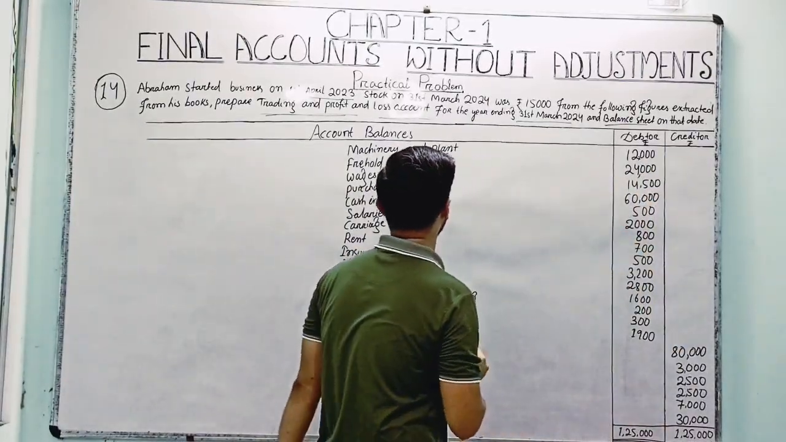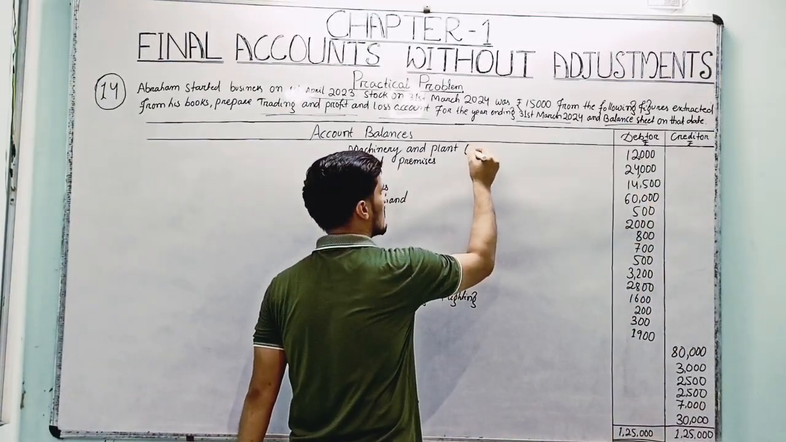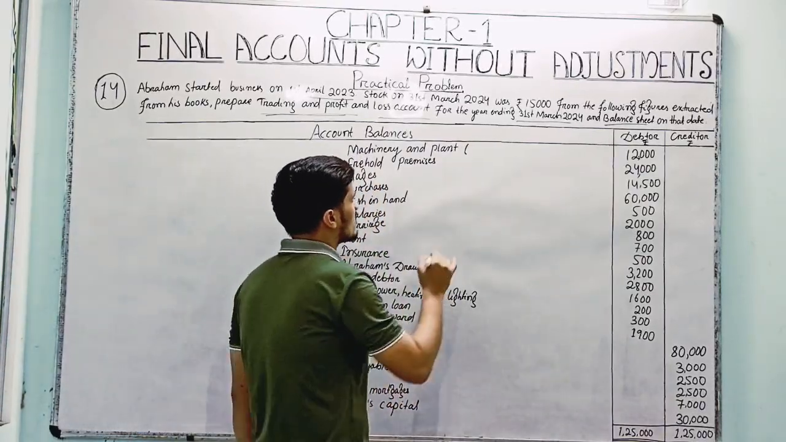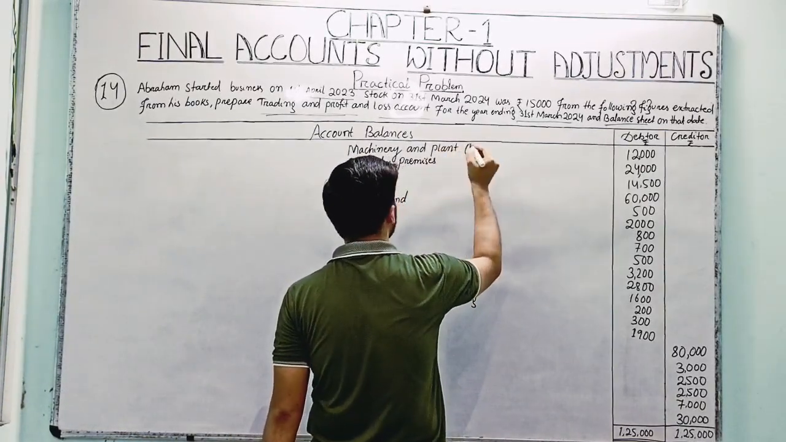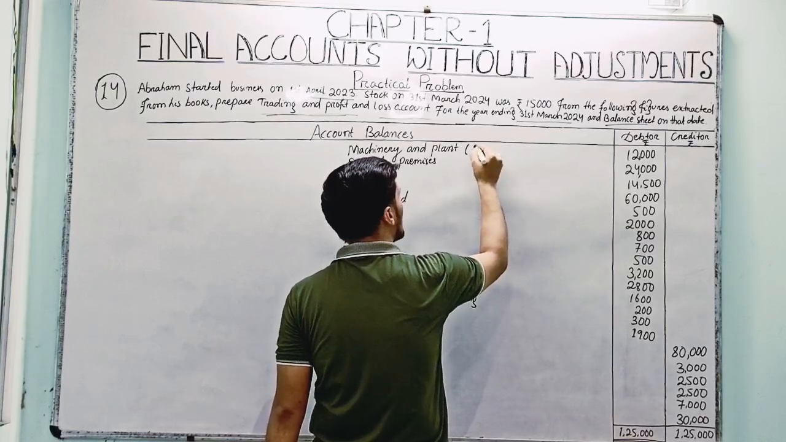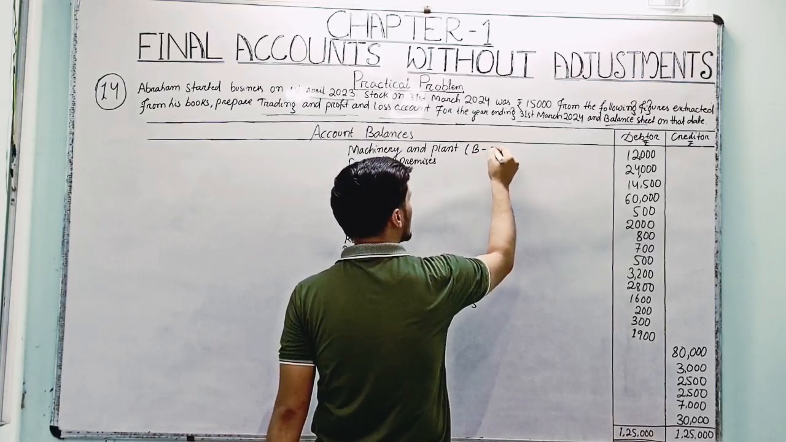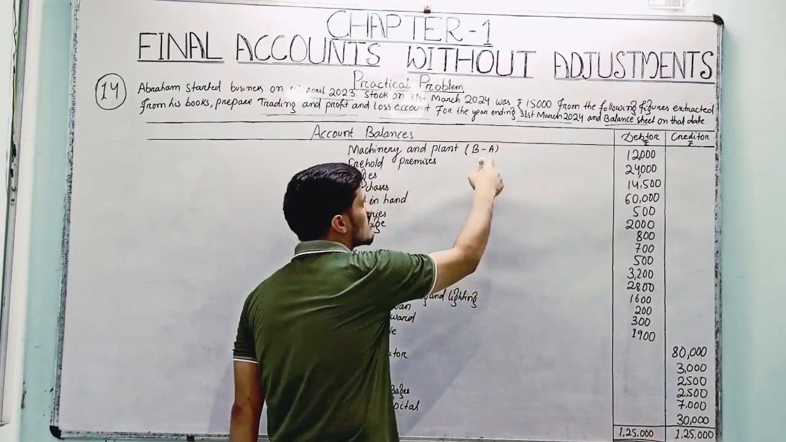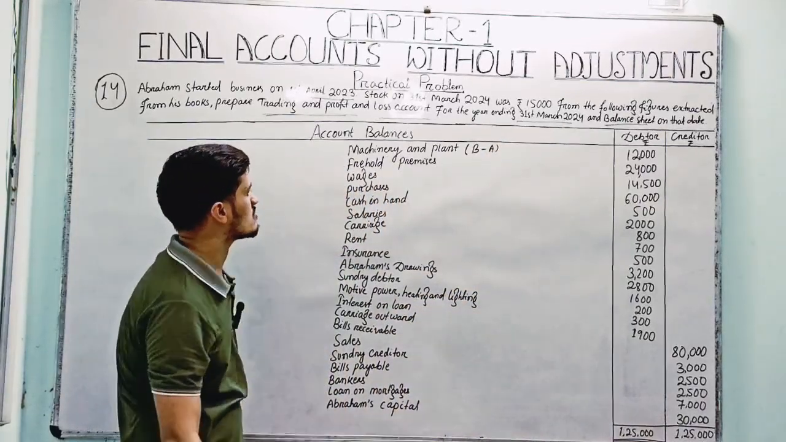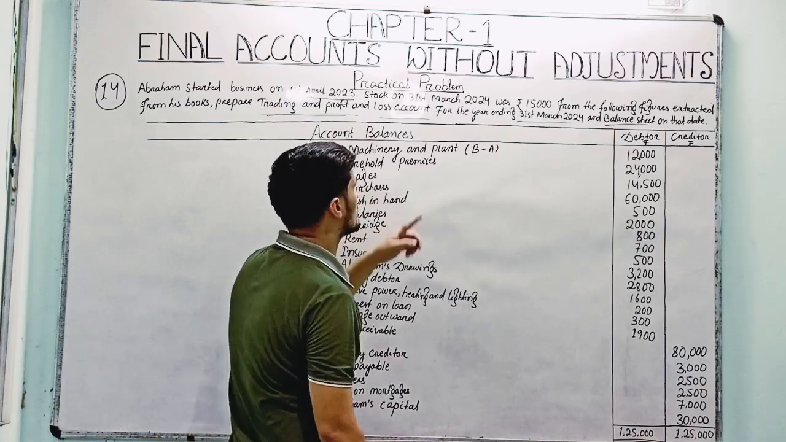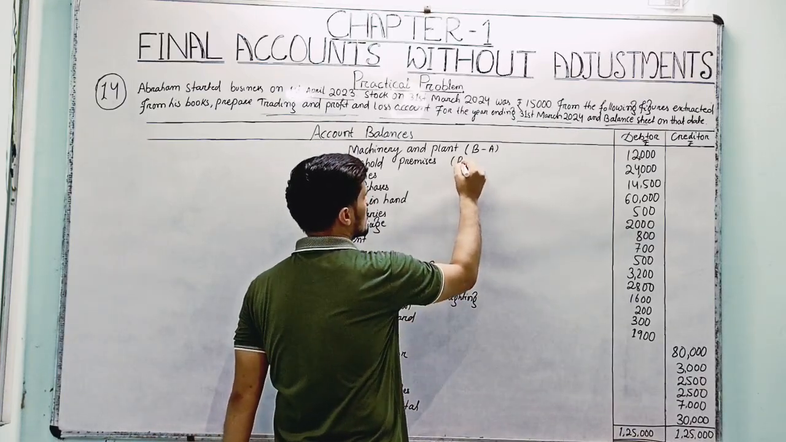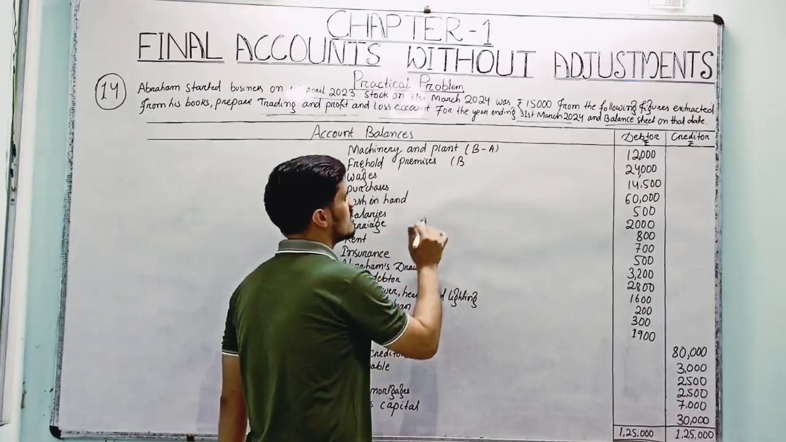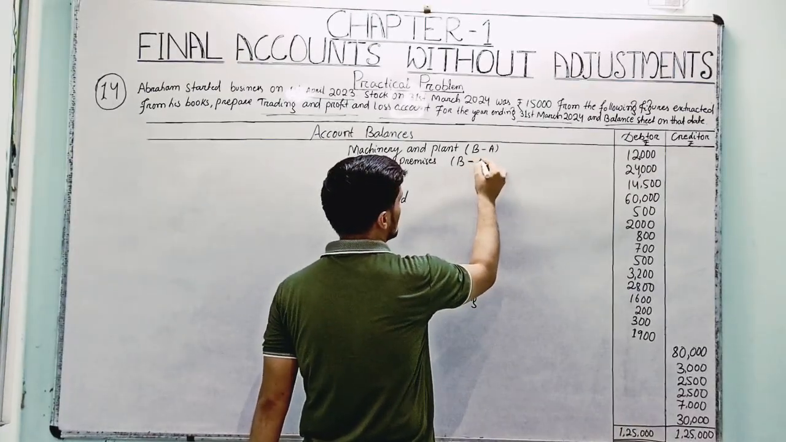Machinery and plant, as we know, is an asset. It's a fixed asset for the business. Because it is a fixed asset of the business, machinery and plant should enter in the balance sheet, and on the asset side. B for balance sheet, A for asset side. Similarly freehold premises is a fixed asset and will enter in the balance sheet, on the asset side.